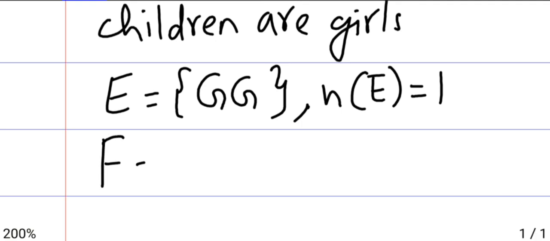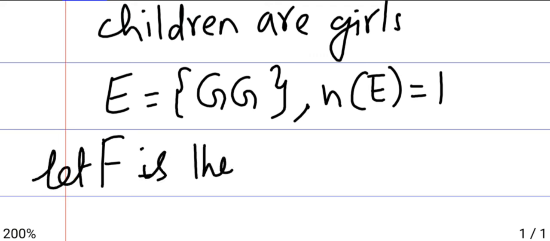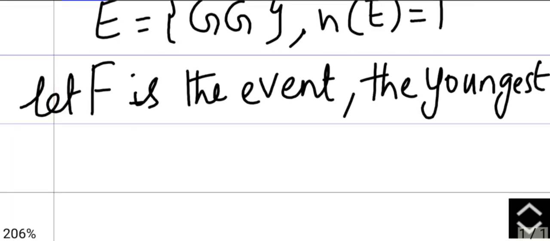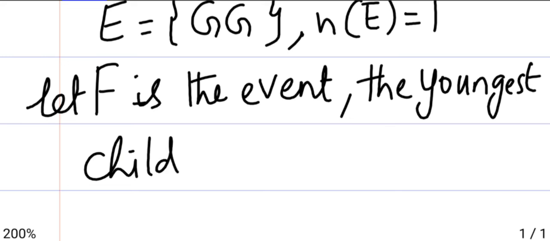Then let F be the event the youngest child is a girl.